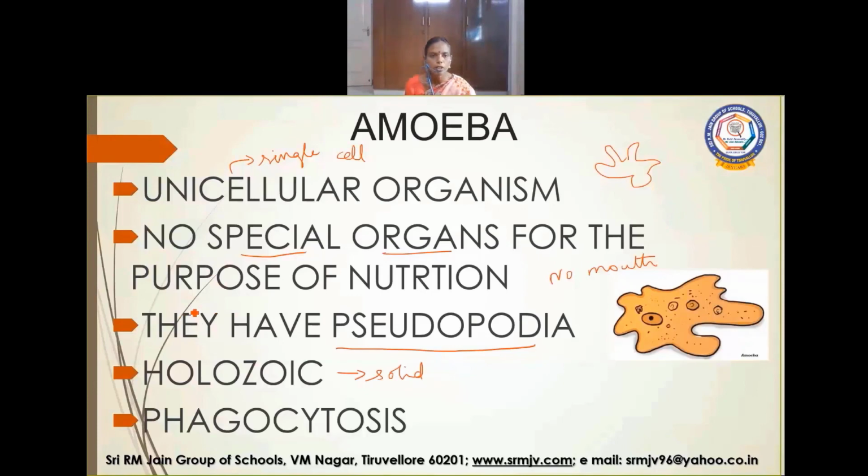The process of obtaining food by the amoeba is called phagocytosis.